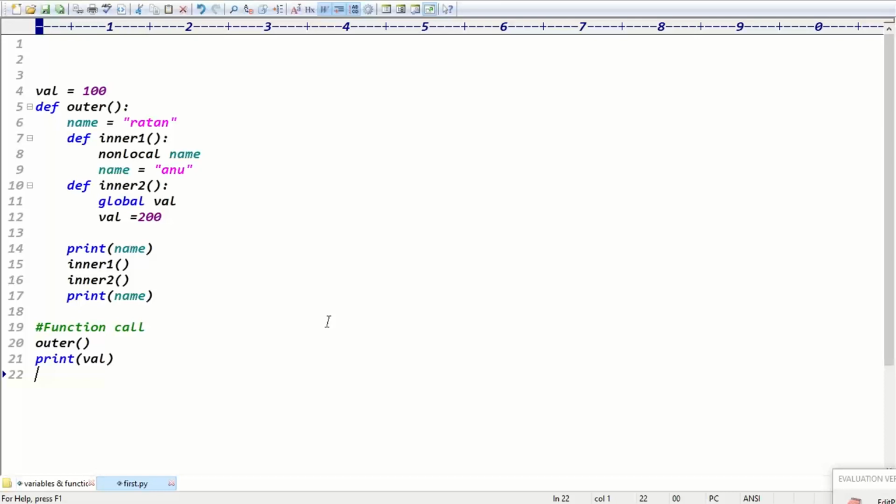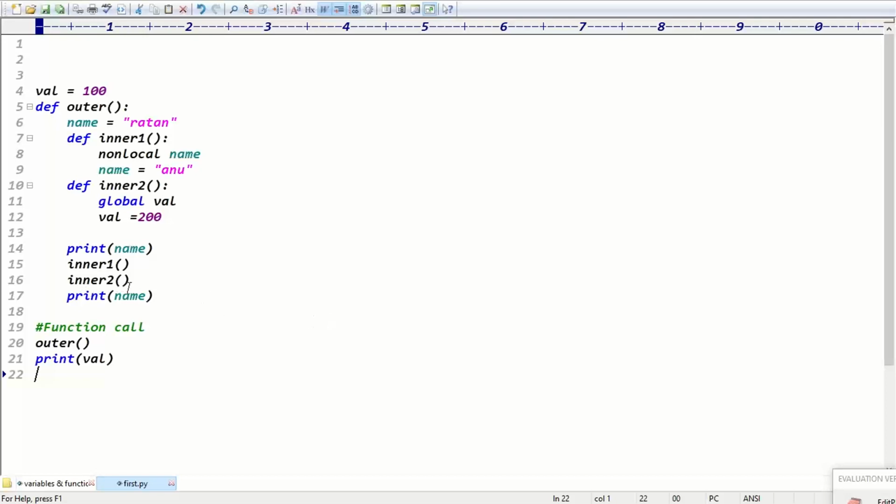Guys, this example's output now. So val equal to 100. Ratan, Anu, and then 20. Cool, Ratan. Okay, the first line is Ratan, definitely. And the second line output is Anu.